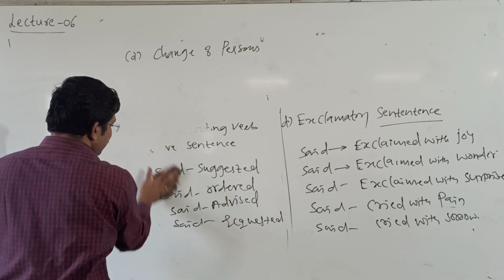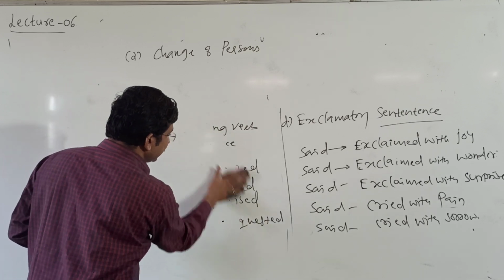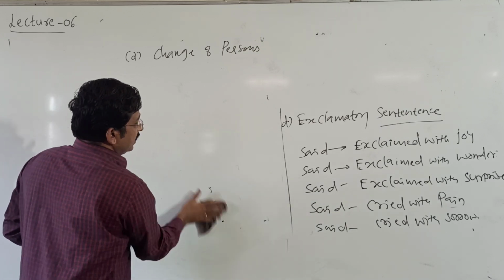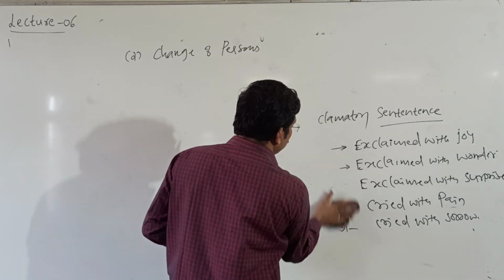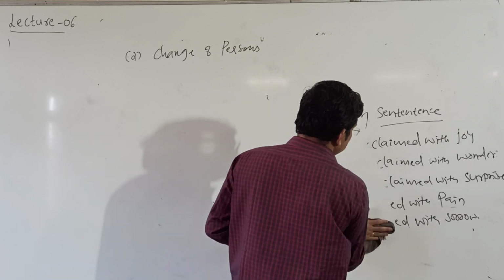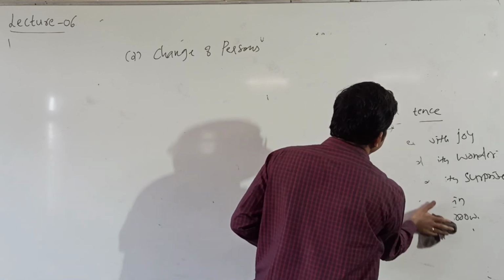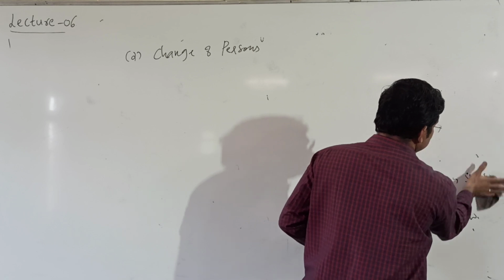Change of first person, second person, third person. Here actually we will understand the change of persons while solving examples. I will explain in brief regarding the rule.